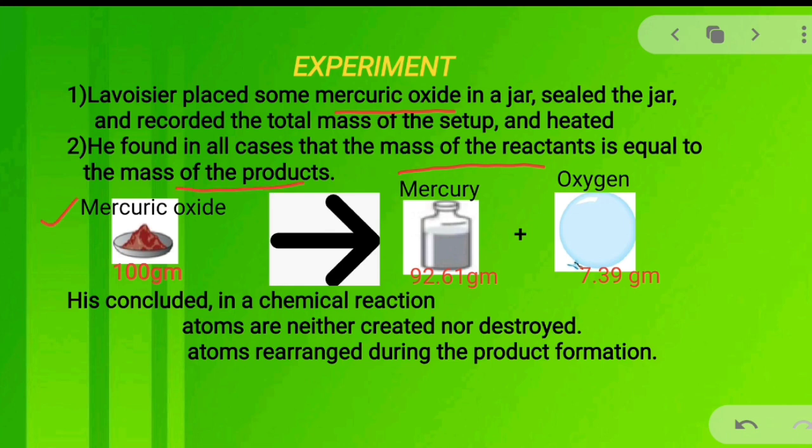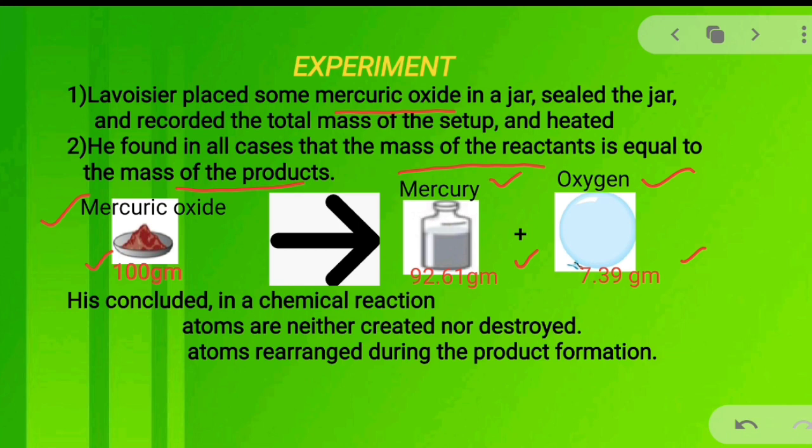When he heated the mercuric oxide, he got mercury and oxygen. He had taken the weight of the mercuric oxide as 100 gram. When he heated it, he got 92.61 gram of mercury and 7.39 gram of oxygen, and he concluded that the mass present before the reaction is equal to the mass present after the reaction.